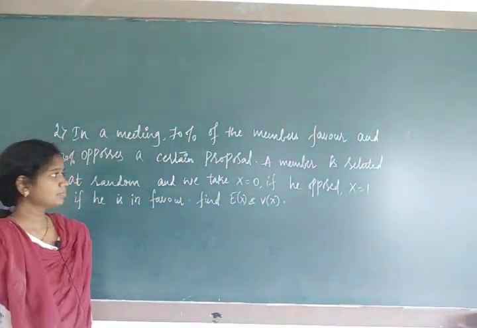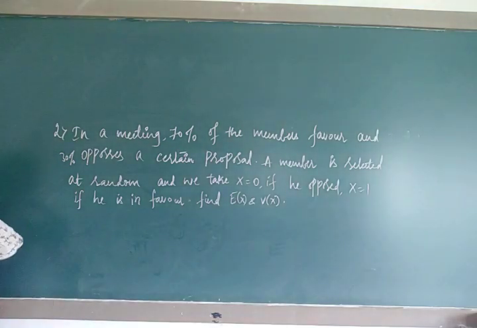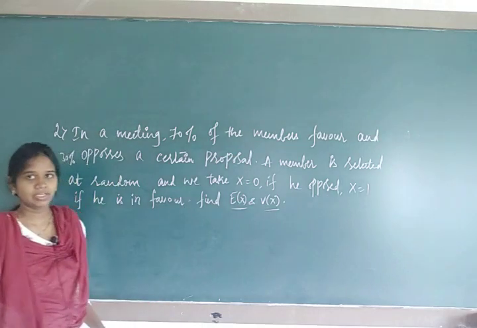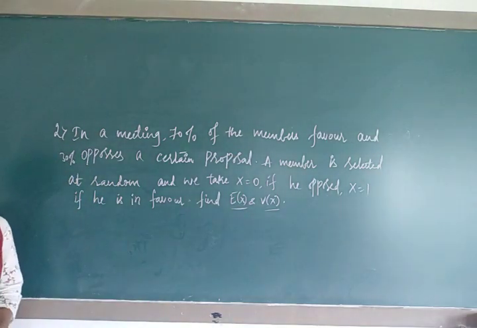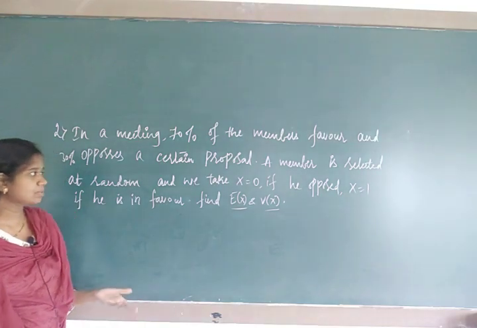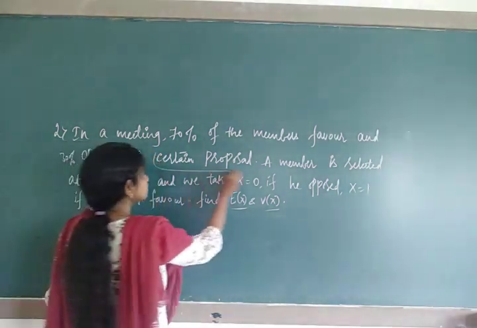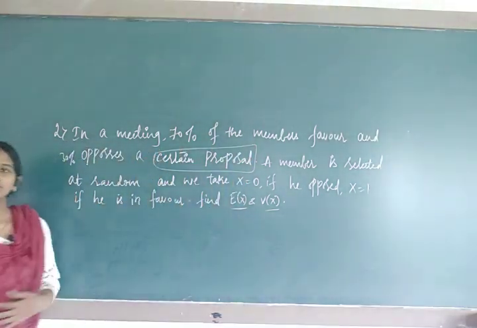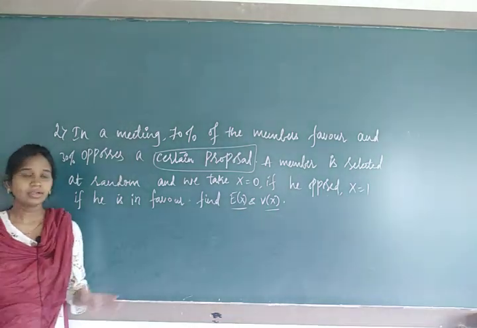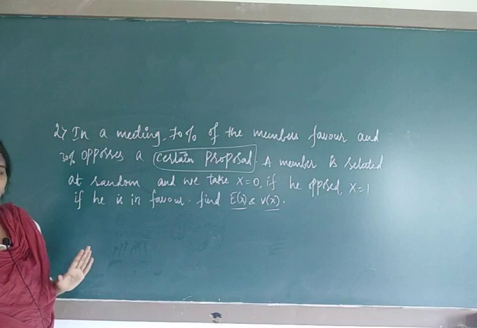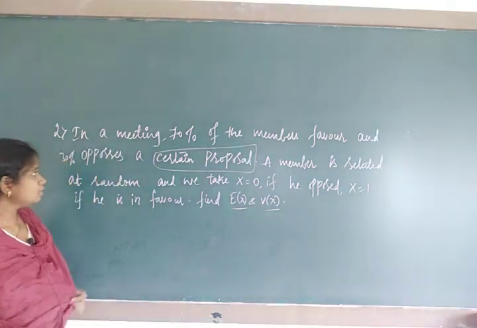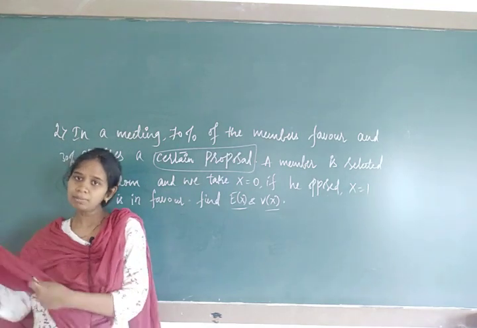See, one more question based on E of x and V of x. E of x means mean, V of x means variance. What is our question? First of all we will check it out. In a meeting, there is some proposal going on. Of the members, 70% are in favor, telling yes for that proposal, and 30% are going to oppose that proposal.